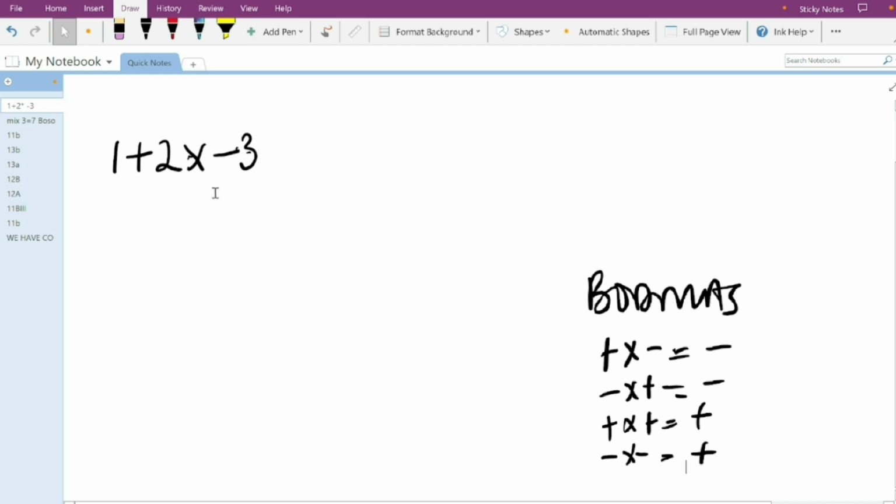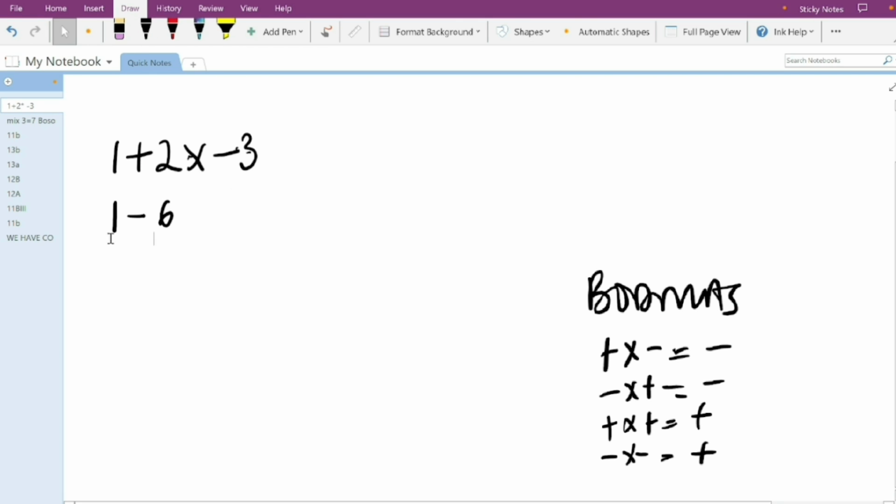Now we have to multiply. We're not just multiplying 3 times 2. There's a sign in front of them. We have to put the signs into consideration. Now the 2 owns the positive and the 3 owns the negative. So we can write 1. Then the sign that follows is determined by the result of multiplying these 2 with the signs in front of them. Now we'll first start with the signs. Plus times minus. Two different signs. The outcome is always negative. So we have minus. Now we have 2 times 3. 2 times 3 is 6.